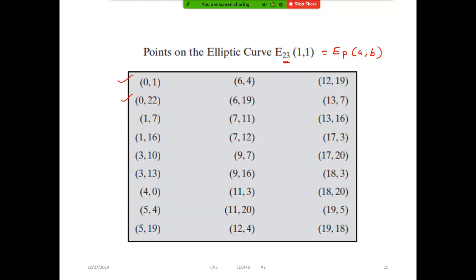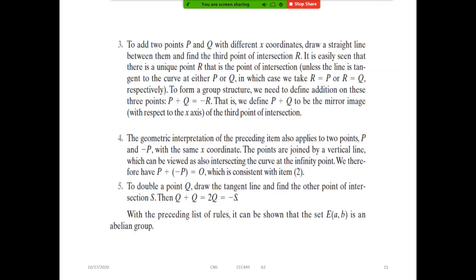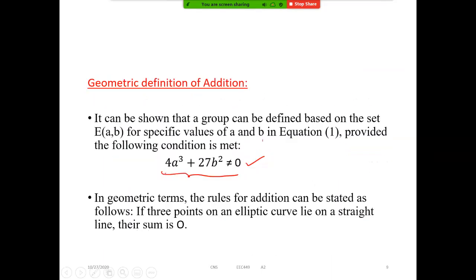So we have to choose x and y values such that they are on the elliptic curve, and also a and b such that the equation 4a cube plus 27b square is not equal to 0 is satisfied.